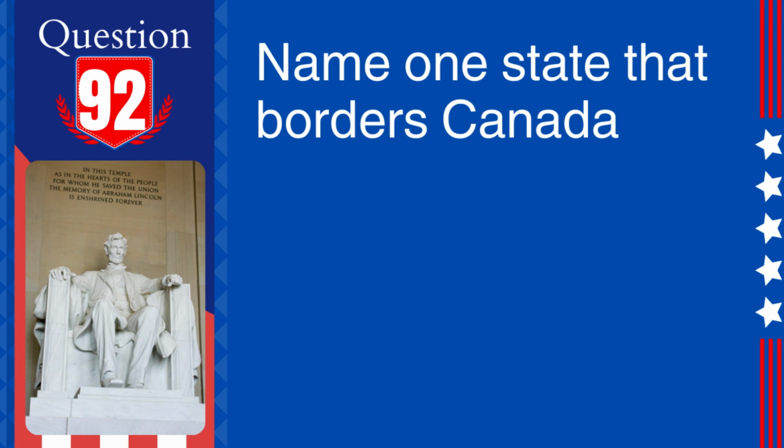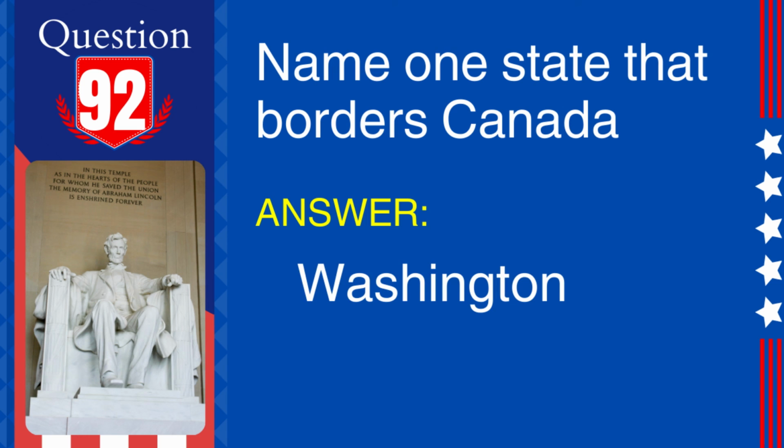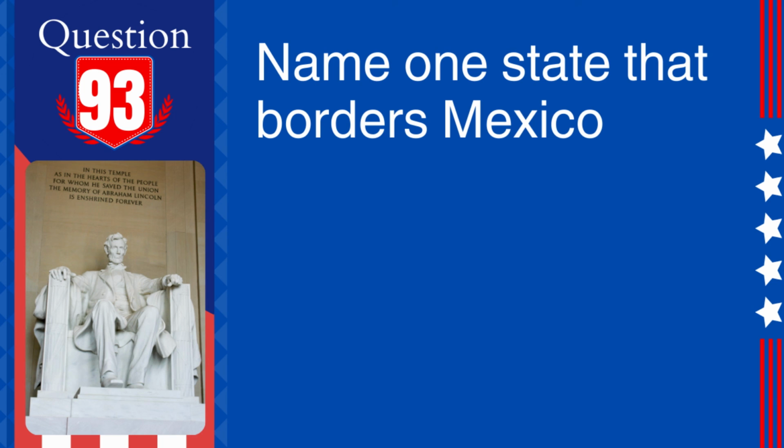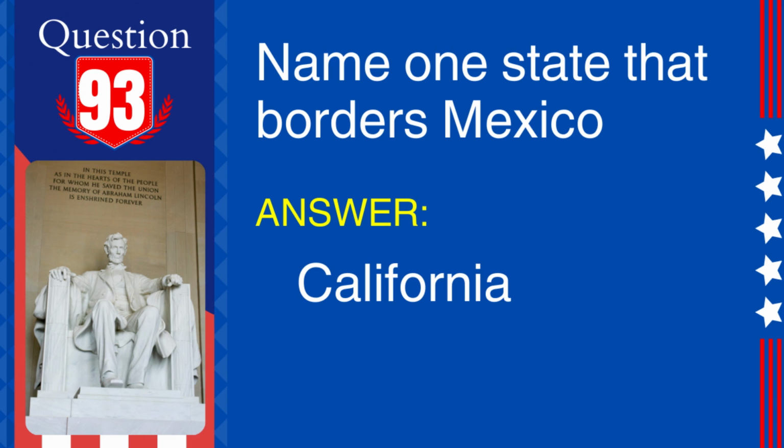92. Question. Name one state that borders Canada. Answer. Washington. Explanation. Washington is one of the states in the United States that shares a border with Canada. 93. Question. Name one state that borders Mexico. Answer. California. Explanation. California is one of the U.S. states that share a border with Mexico.